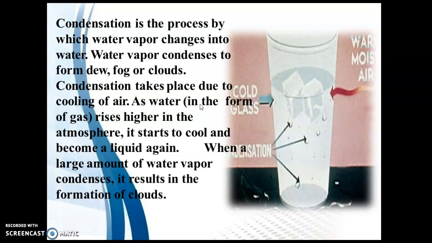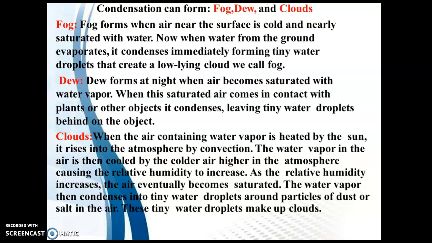As water in the form of gas rises higher in the atmosphere, it starts to cool and become a liquid again. When a large amount of water vapor condenses, it results in the formation of clouds. Condensation can form fog, dew and clouds.